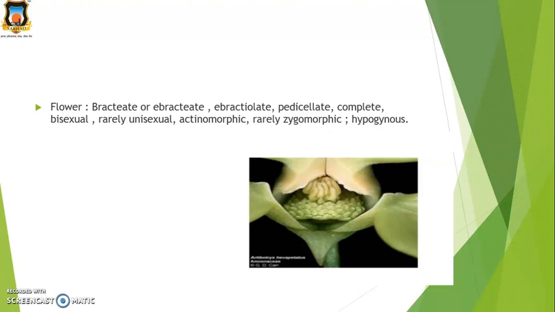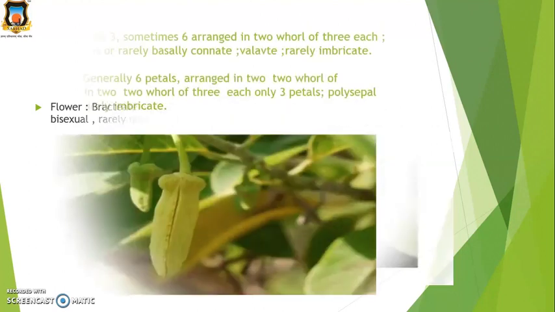The flower is complete. Complete flower means the 4 essential whorls, calyx, corolla, androecium and gynoecium, are present. Then they are bisexual, means stamens and carpels are present, but sometimes they are unisexual. Then they are actinomorphic. Actinomorphic means they have radial symmetry, or can be divided into 2 or more equal halves, but sometimes they are zygomorphic. Then hypogynous means the position of ovary is superior.